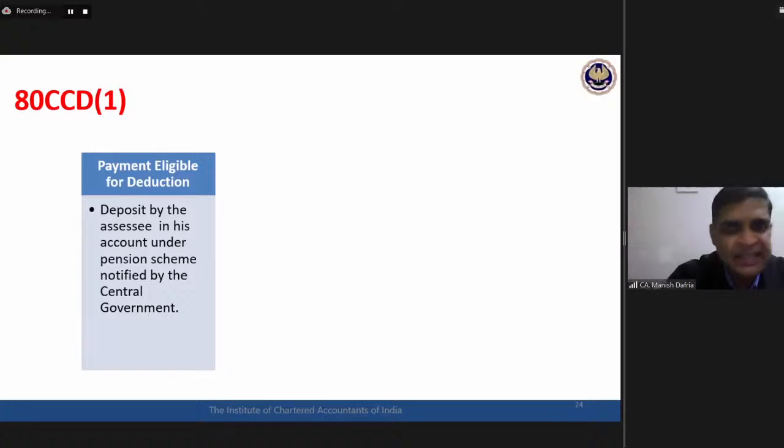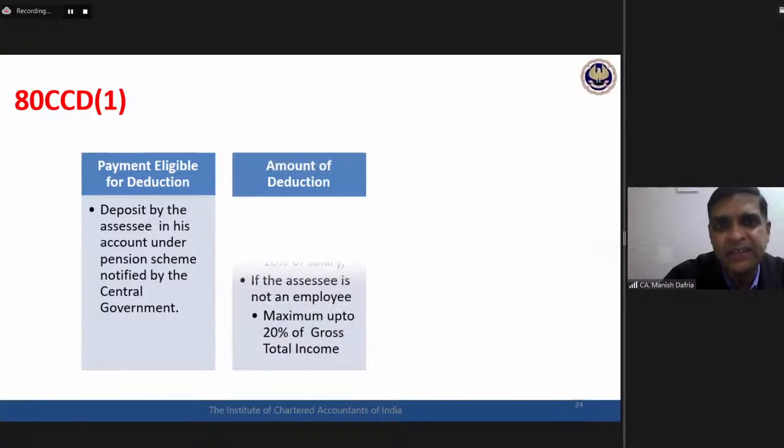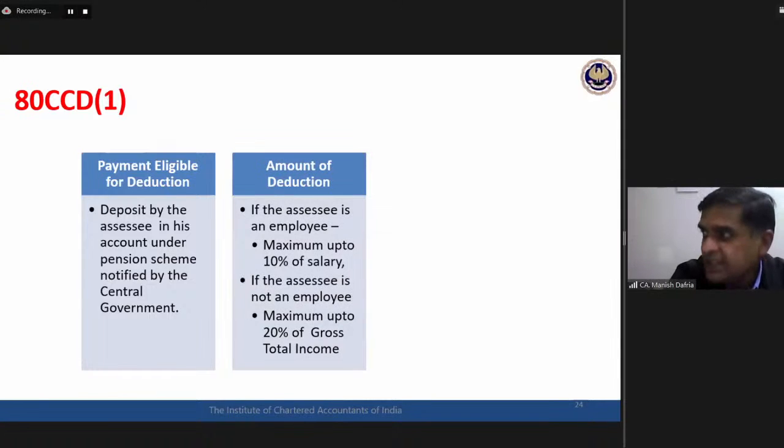Okay. Basically, what you are doing, you are depositing money in National Pension Scheme, NPS. So any deposit by the assessee himself in NPS, 80CCD1 deduction is available. How much is the deduction? If assessee is employed, he is having income by way of salary, then maximum up to 10% of the salary deduction can be claimed. If assessee is not having any income by way of salary, then 20% of GTI. 10% of salary and 20% of GTI.